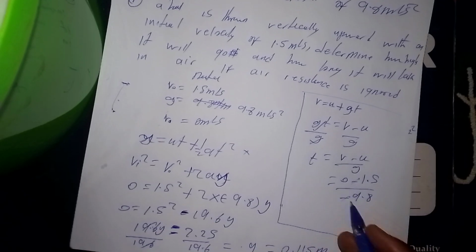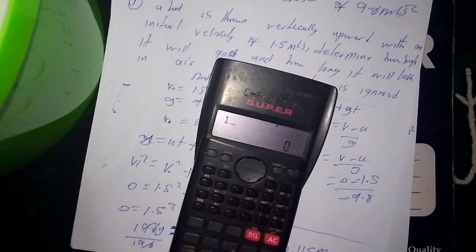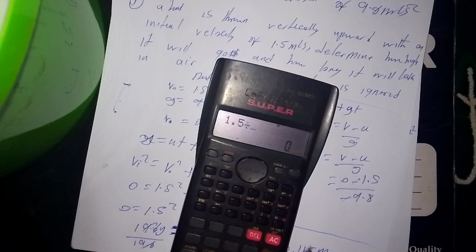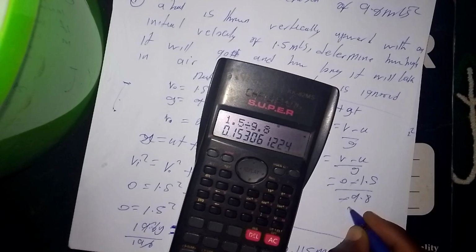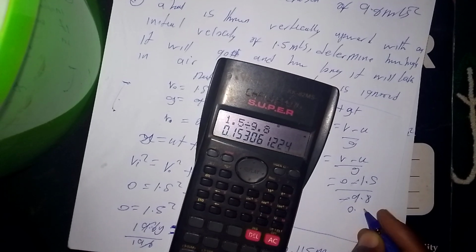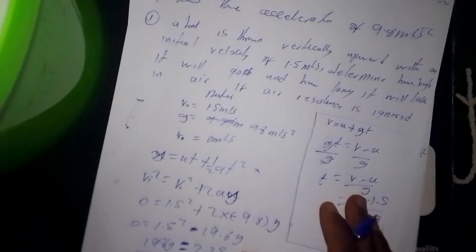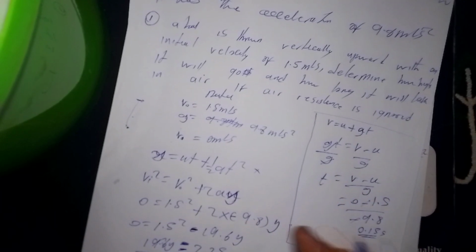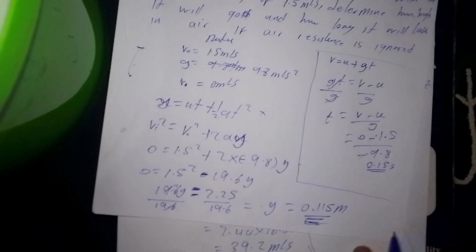This and this will cancel. Then I have 1.5 divided by 9.8, which gives me 0.15 seconds. Since we want how long it will take in air, that's the total time we want.